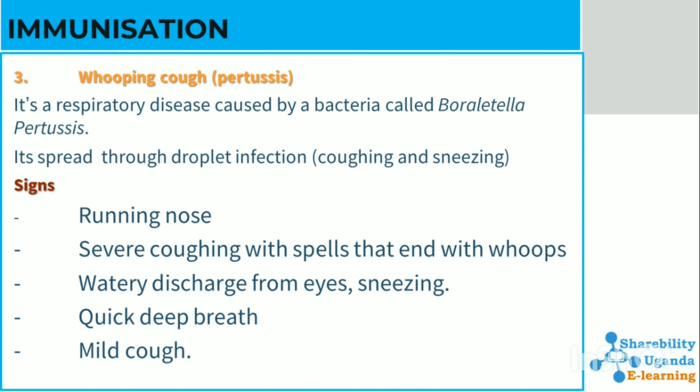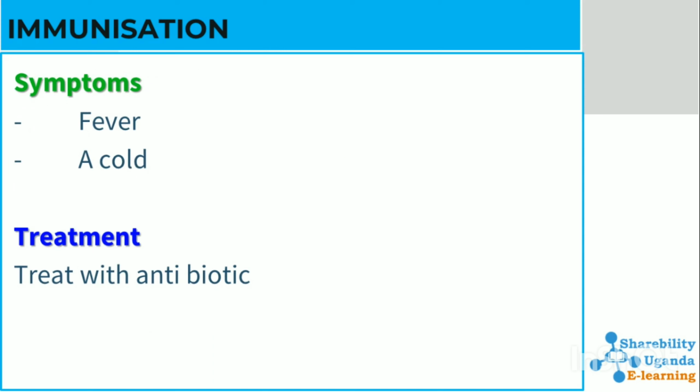Whooping cough, or pertussis. It is a respiratory disease caused by a bacteria called Bordetella pertussis. It is spread through droplet infection, coughing, and sneezing. Signs include running nose, severe coughing, watery discharge from eyes, sneezing, quick and deep breaths, and mild coughs. Symptoms include fever and colds.